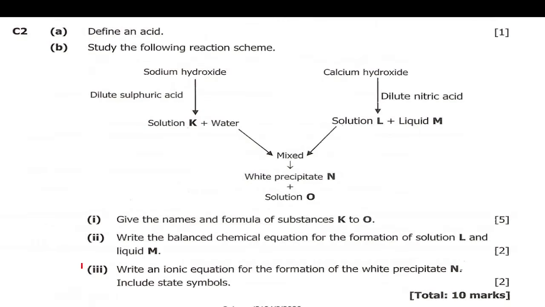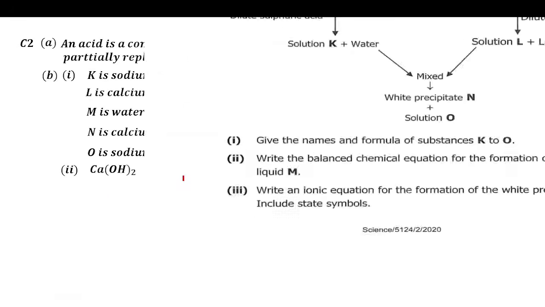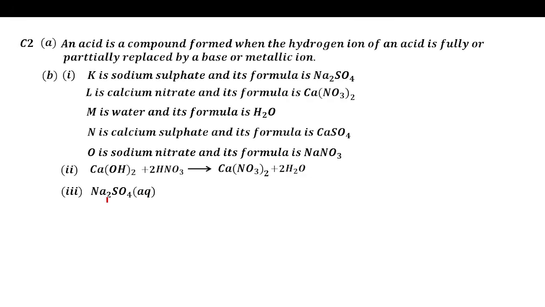Then 3, they're saying write an ionic equation for the formation of the white precipitate N here, include the state symbols. So here we are using sodium sulfate, and here we are using calcium nitrate. So we'll say sodium sulfate plus calcium nitrate, they'll give us actually the solid calcium sulfate plus sodium nitrate. So when you look at the equation here, it's not balanced, we'll put a 2 here, then it's balanced.